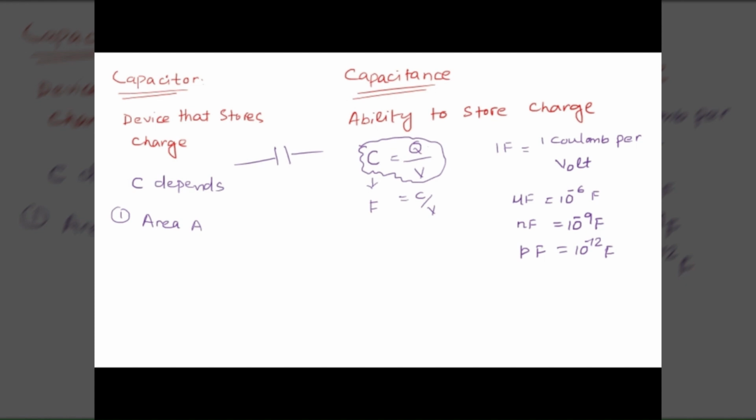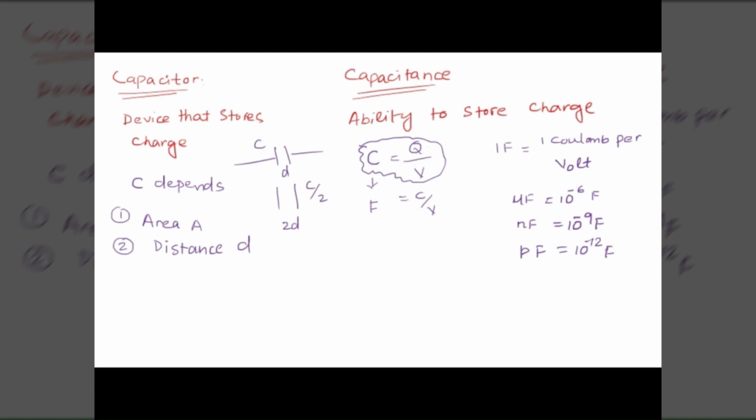Number two, the distance between the plates, denoted by d. Distance is inversely proportional. If the gap increases, the capacitance will decrease. If I double the distance, the capacitance will become half.